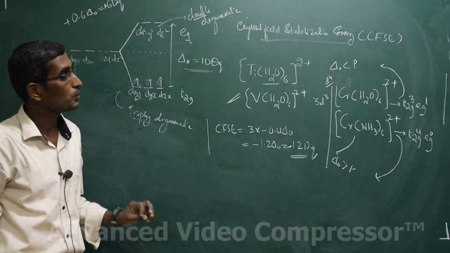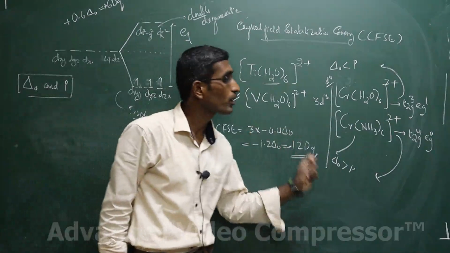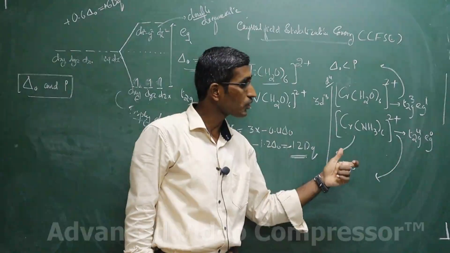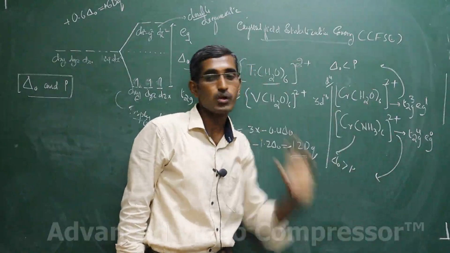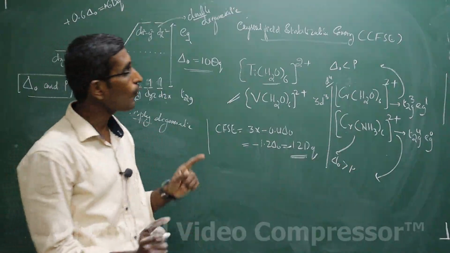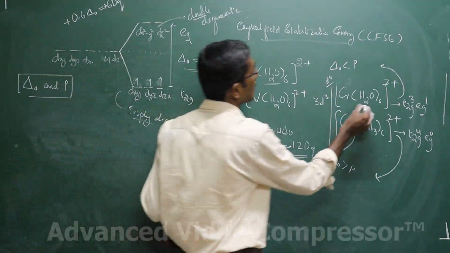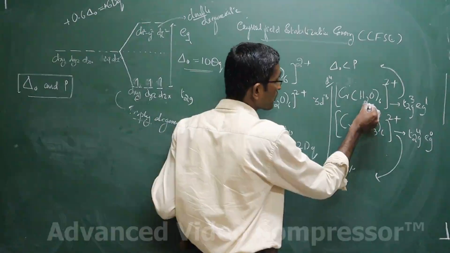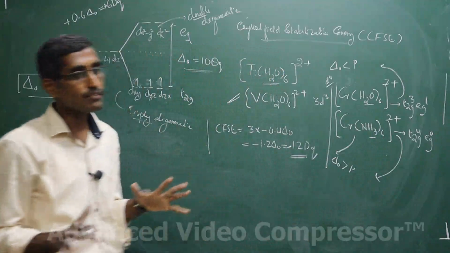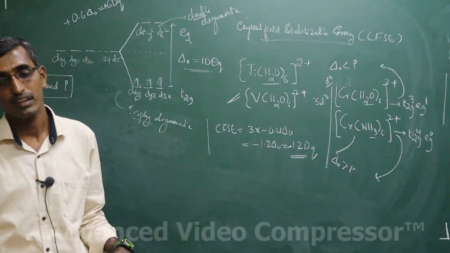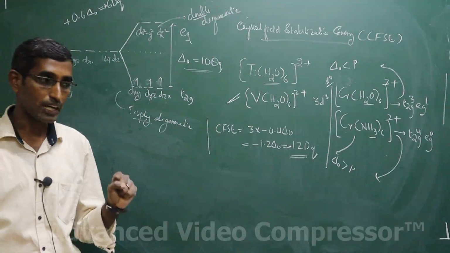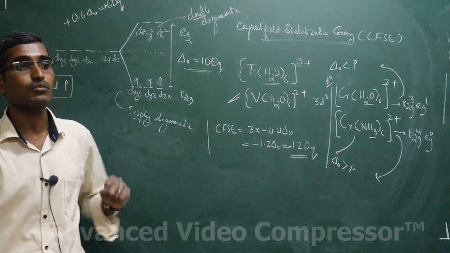Now the question is, what made the second complex pair and the first complex not pair, putting the electron in the higher orbital? It is all decided by the ligand, students. That is, you have water as a ligand here and ammonia as a ligand there. So the ligand is the main factor, the central metal ion also comes into the picture, and the last one is the geometry.